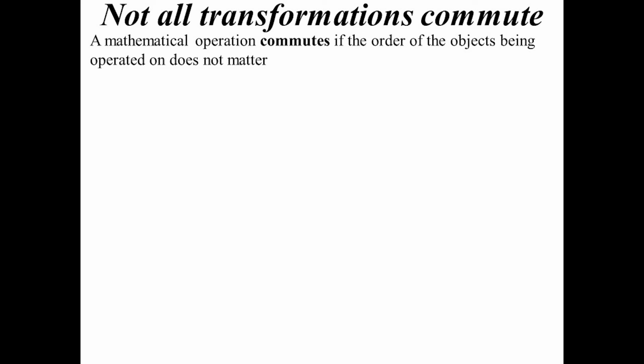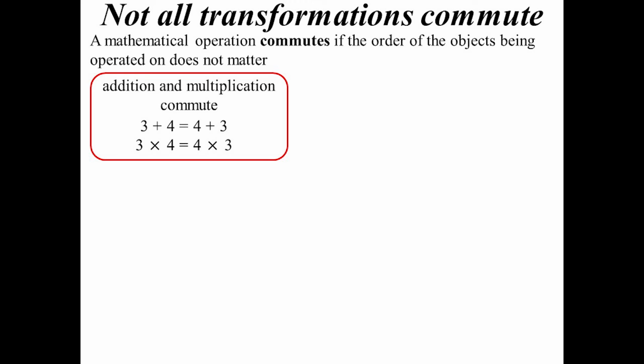Not all transformations commute. So what do I mean by that? What I mean by that is the order that you do the transformations in. So what we say is a mathematical operation will commute if the order of the objects being operated on doesn't matter. Right? So for instance, addition and multiplication, they commute. 3 plus 4 is 4 plus 3.